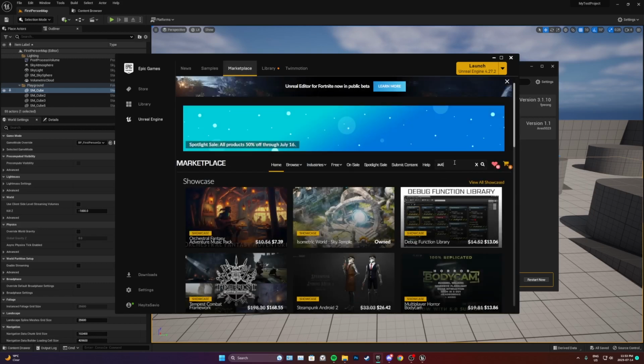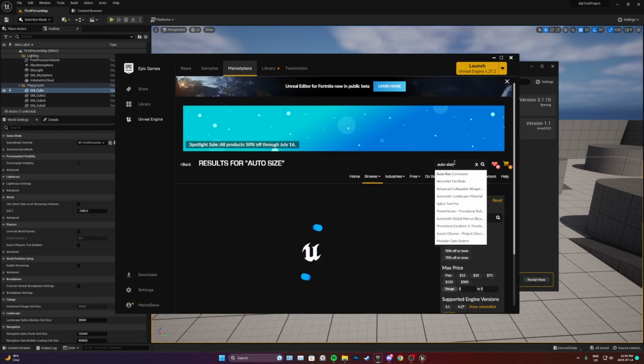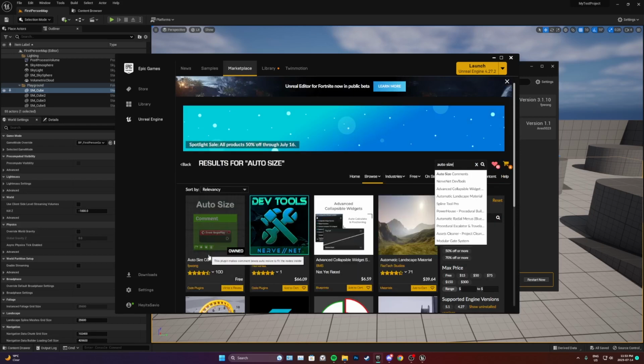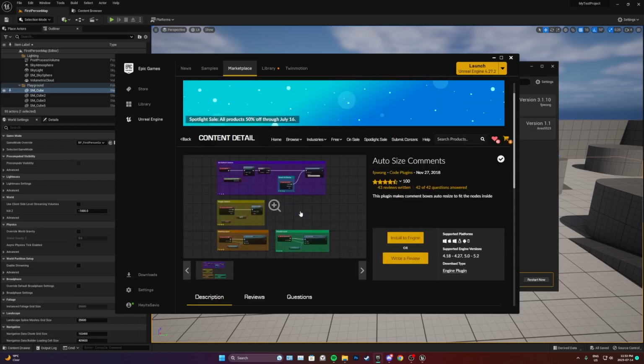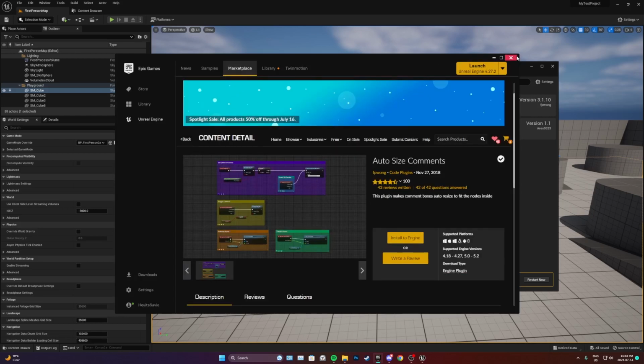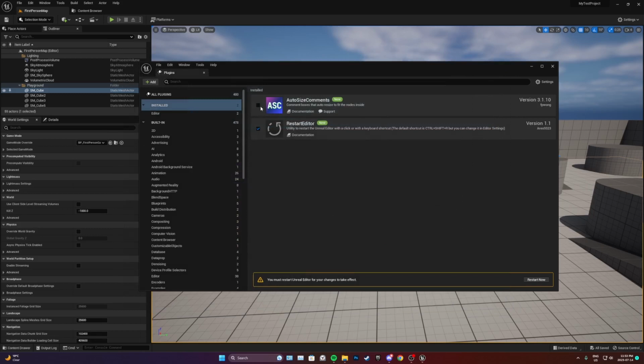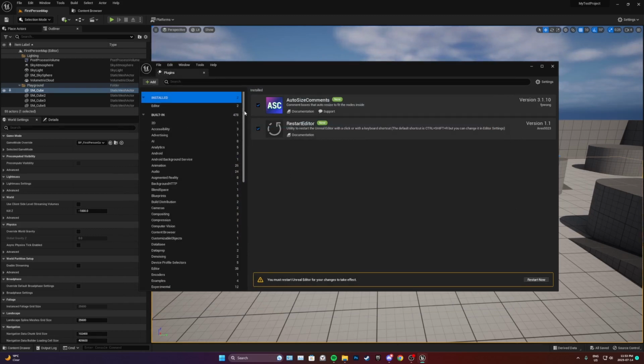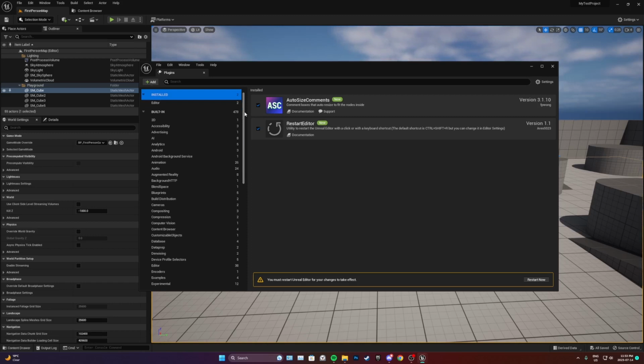And when you search for auto size, it should be the first one, auto size comments. I showed these in my favorites as well. You can install this to the same engine, the same way you did with the Restart Editor one. Once you have that, enable that as well. And before I restart the editor, we're just going to disable a couple plugins that we don't need.